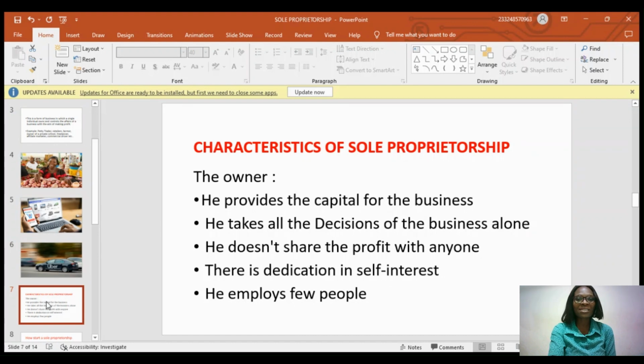Okay, so let's see some of the characteristics. What will tell you that this business, maybe you are going somewhere, you want to know that can I say this business is a sole proprietorship or not? Some of the clues that we can get to know that this business can fall under sole proprietorship could be, one, the owner provides capital for the business. Anyone who provides capital for the business is the owner, or he owns that business. Once he owns it, he's the one who provides capital. So that is one of the characteristics.